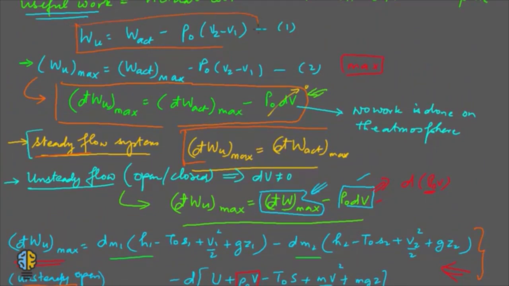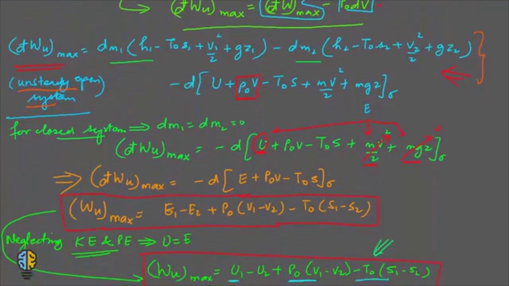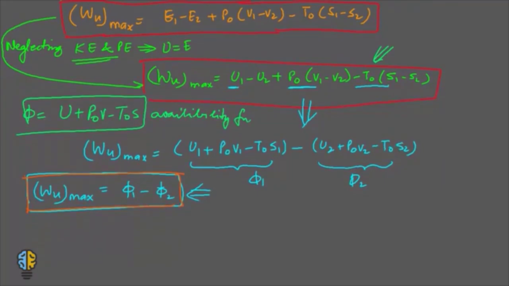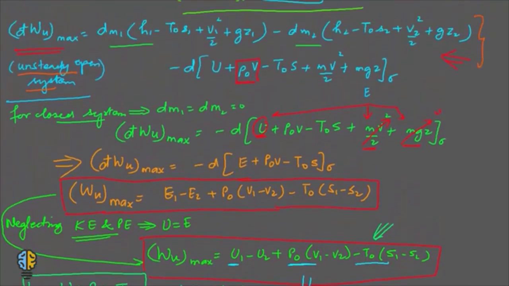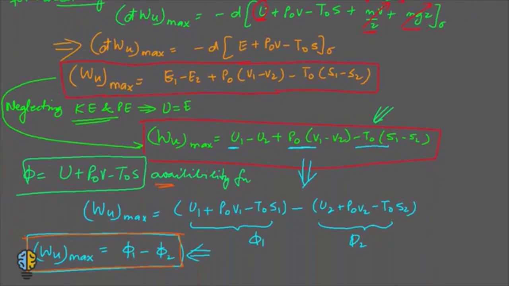This is not a very difficult portion of this subject, but the only thing that you need to remember is the concepts that you have learnt in the previous videos, because we are carrying forward the same concepts in these videos as well. I hope you understood this video and were able to recall the concepts of availability function and the equation that we used over here from the previous videos on availability. This finishes this video. In the next video, we talk about a topic which we call dead state.